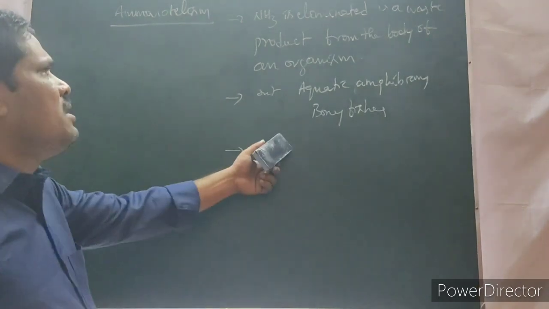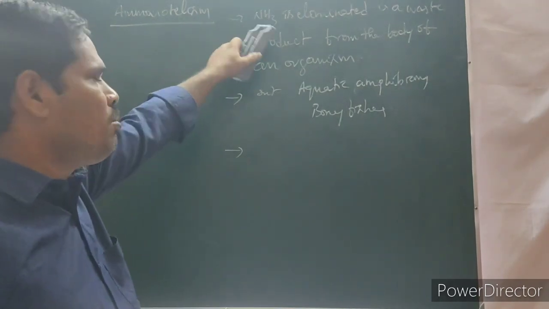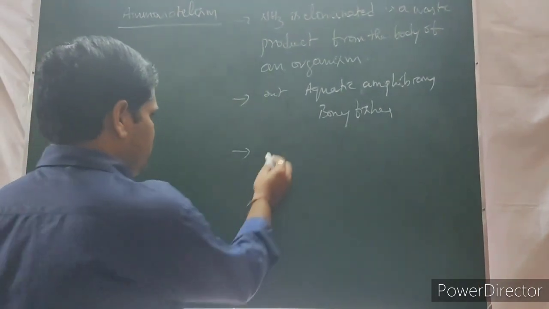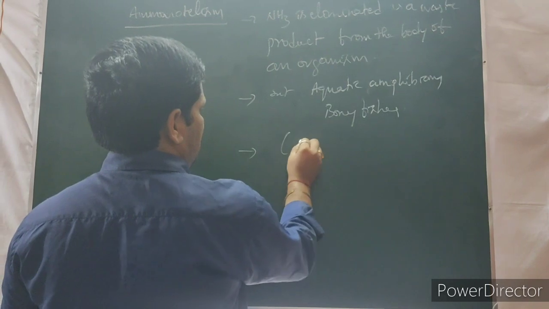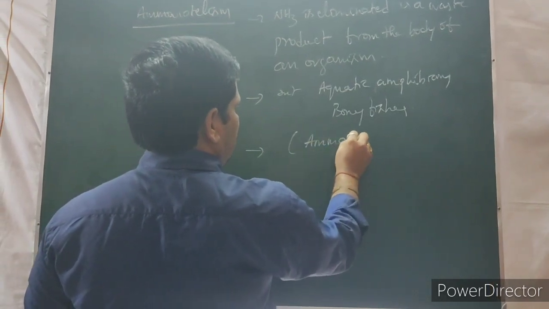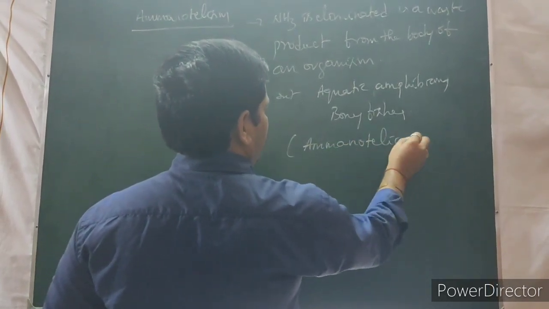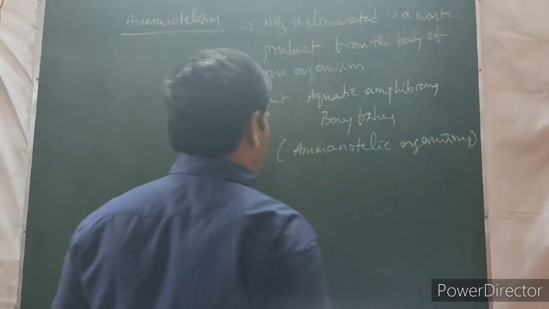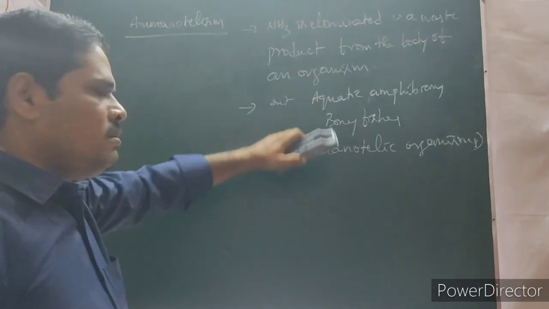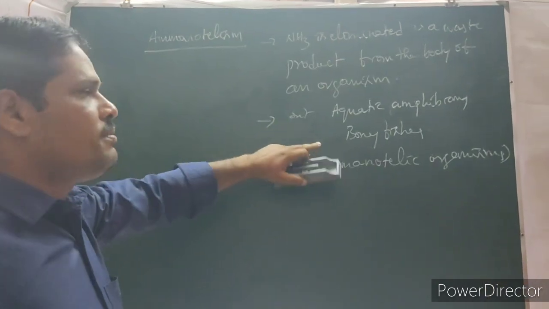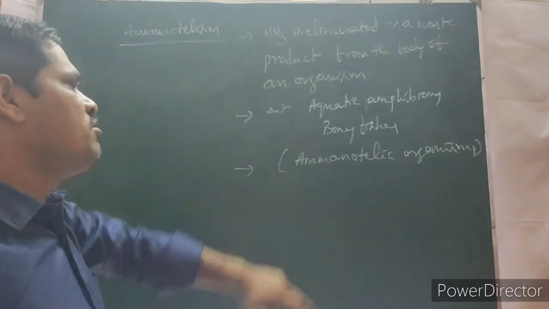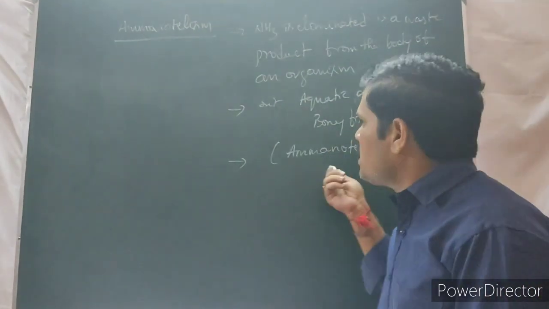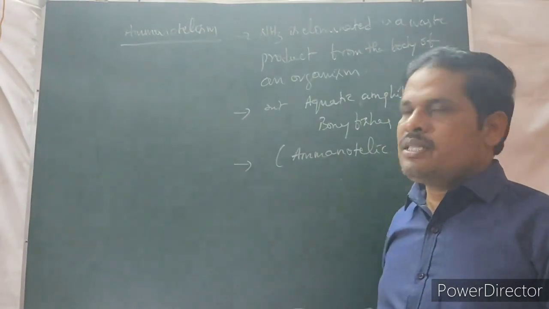The organisms that excrete ammonia as a waste product are called ammonotelic organisms. Aquatic amphibians and bony fishes are ammonotelic organisms. Why? Because they excrete ammonia as a waste product.